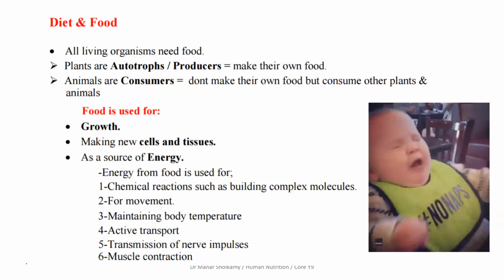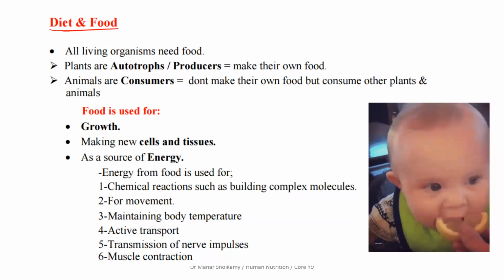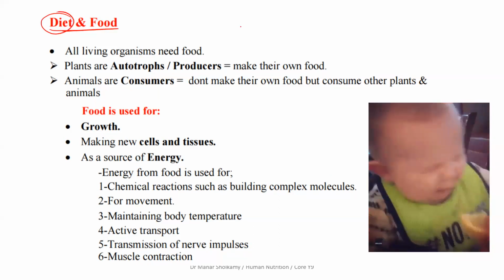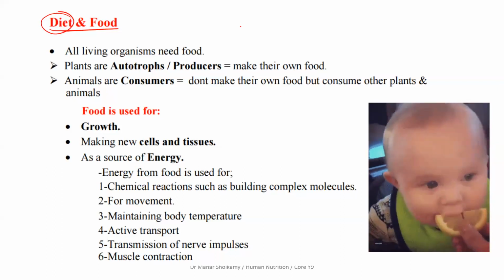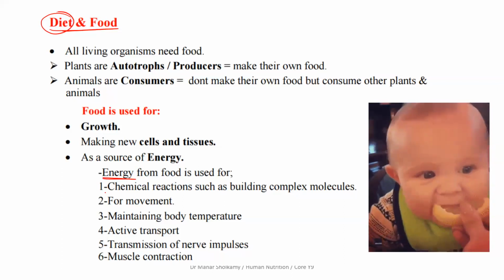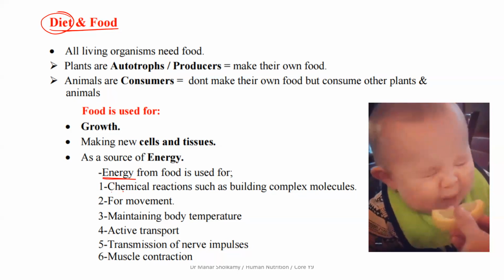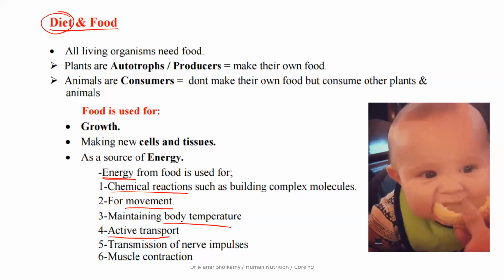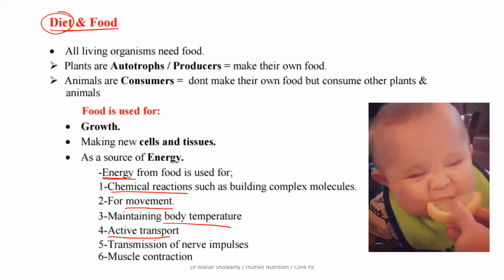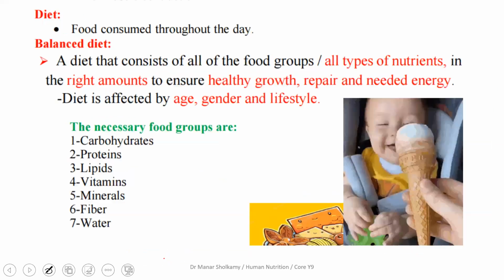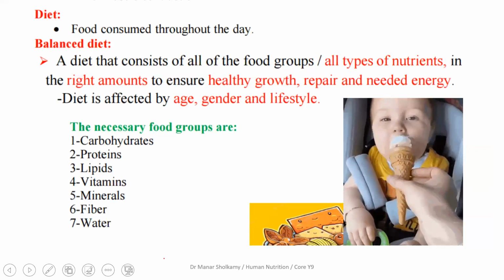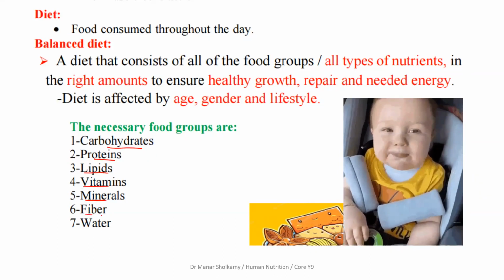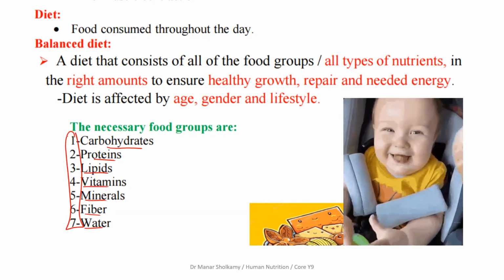Okay, now I think this is really easy. We'll start with diet and food. Diet is the food that you eat, okay? And we need this food for energy. This energy is needed for chemical reactions, for movement, to maintain body temperature, for active transport, for the transmission of nerve impulses, and so on. Now, what are the different nutrients that you need? You need carbohydrates and proteins and lipids and vitamins and minerals and fiber and water.